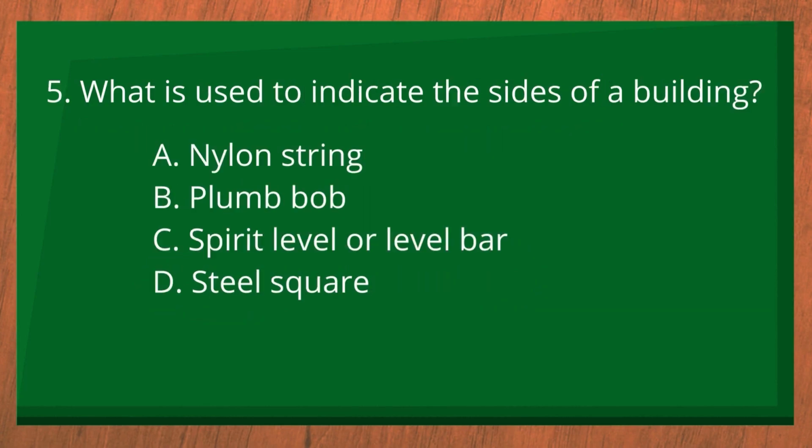Number 5. What is used to indicate the sides of a building? A. Nylon string, B. Plumb bob, C. Spirit level or level bar, D. Steel square. The answer is A. Nylon string.